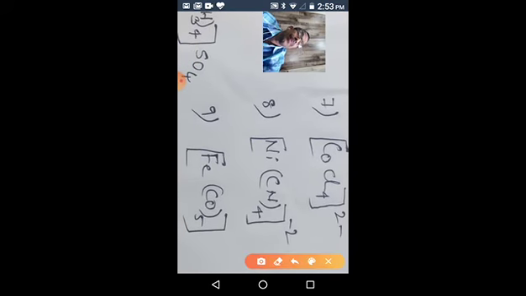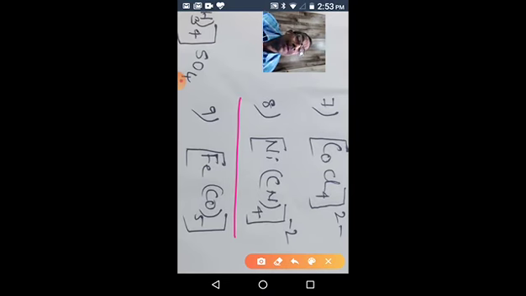You see this one. Nickel is the central metal atom. It is a complex ion. Since it has a minus charge, it is an anionic complex. We have cyanide ligands, 4 in number, so tetra. Since it is a negative ligand, cyanido or cyano.